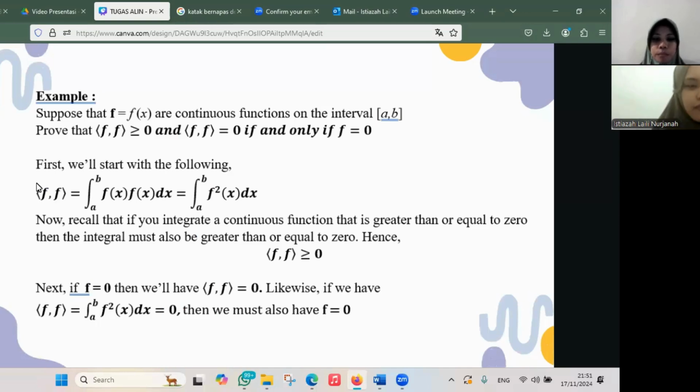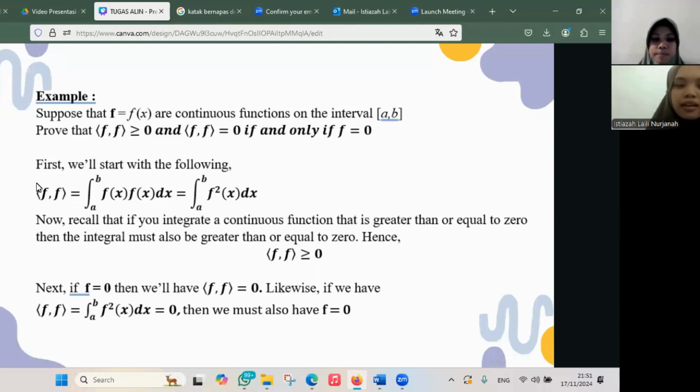The integral from a to b of f(x) times f(x) dx, and we get the integral from a to b of f squared x dx. Now recall that if you integrate a continuous function that is greater than or equal to 0, then the integral must also be greater than or equal to 0. Hence, the inner product of f with f is greater than or equal to 0.